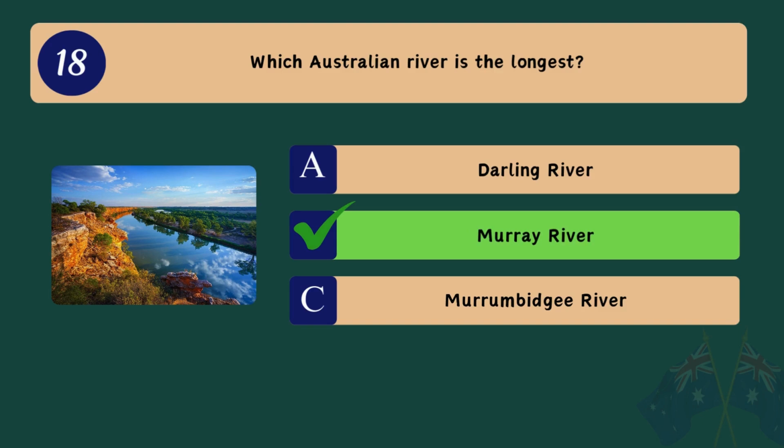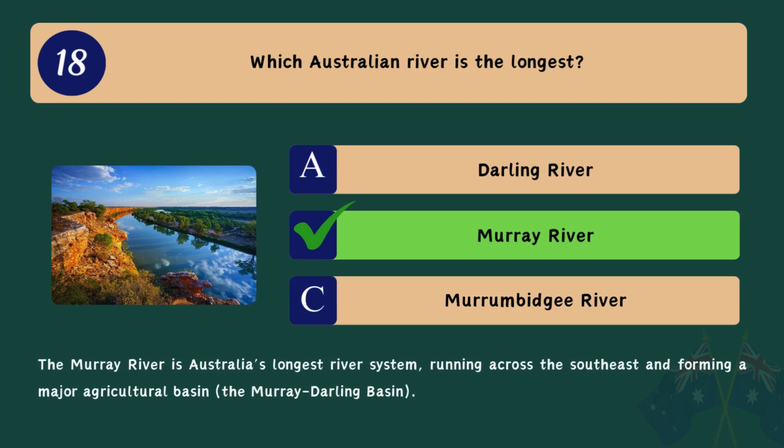Correct answer. B. Murray River. The Murray River is Australia's longest river system, running across the southeast and forming a major agricultural basin, the Murray-Darling Basin.